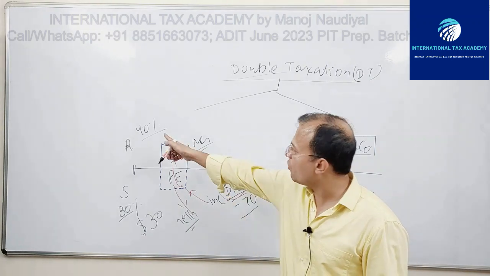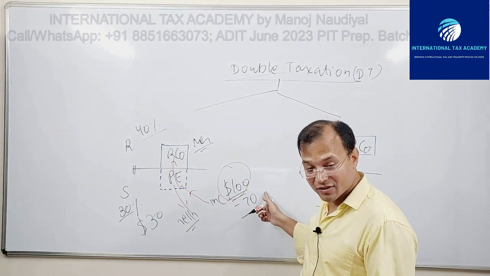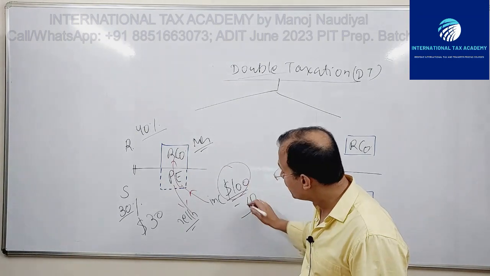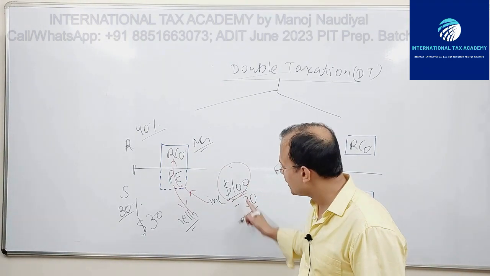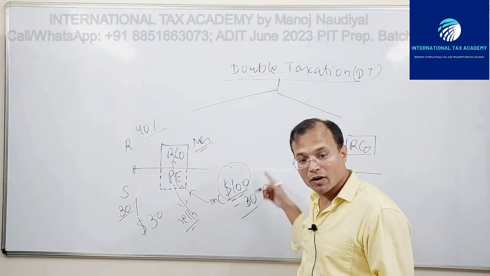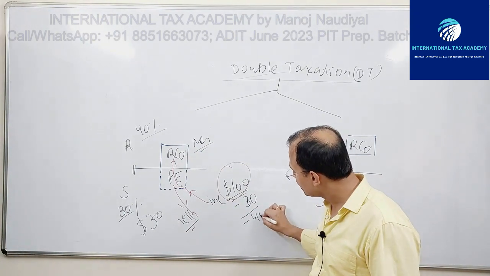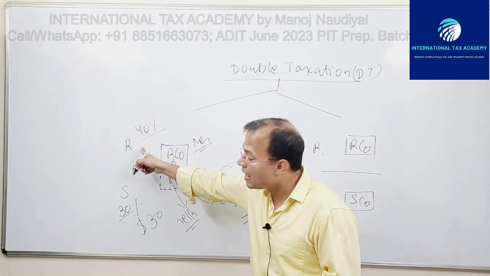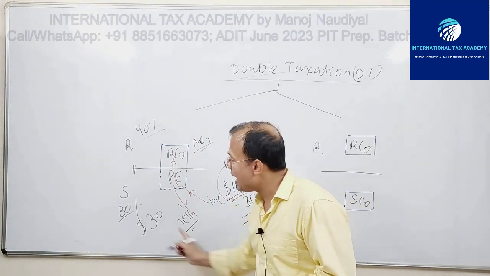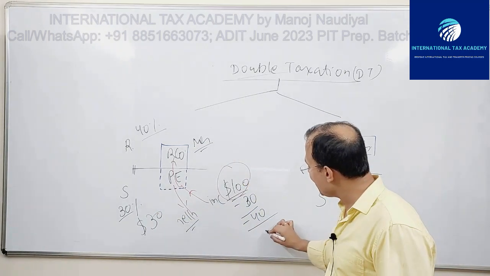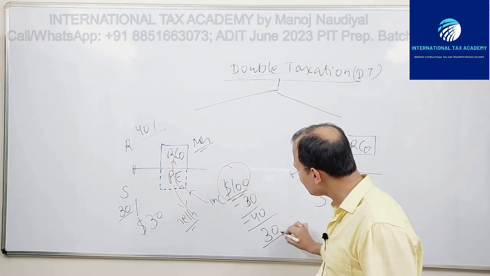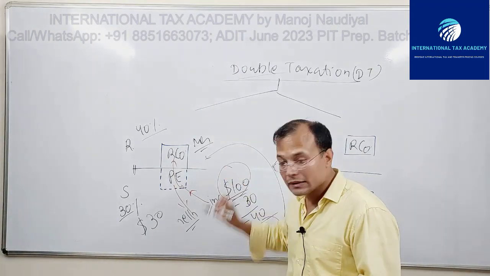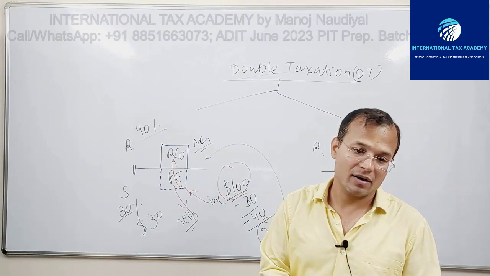What is my tax? 40. So it imposes tax of 40 on this 100, and therefore minus 40. Sorry, this was 30 here, and now 40 more. 40 is collected by R, 30 was collected by S, and the net income in the hands of RCO is only 30. 70 gone in tax.